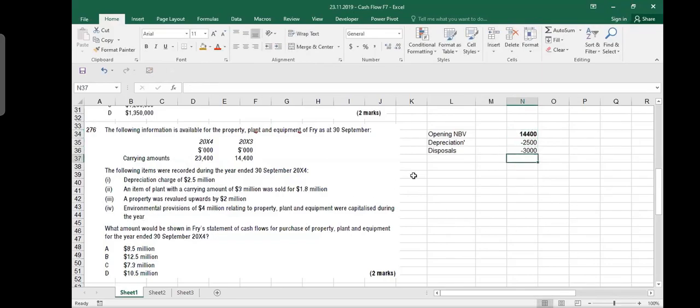A property was revalued upward by 2 million. So some of the property was revalued. There was a revaluation of 2 million, so I added 2 million on the top. And then the last one. Until here, it is the same as the last question.